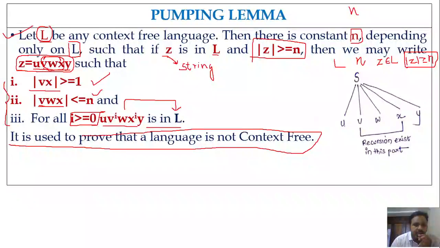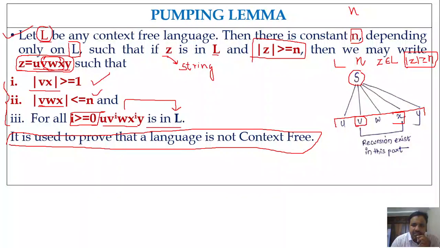Generally you may have a doubt here: why are we writing v power i and x power i, right? Because when you derive the string from the start symbol, and you consider the string in these 5 parts u, v, w, x, y, then the recursion will always occur in the v part and x part.